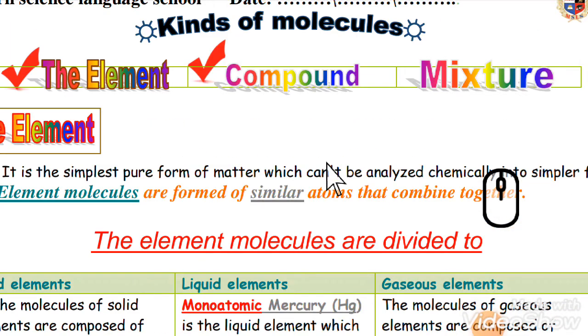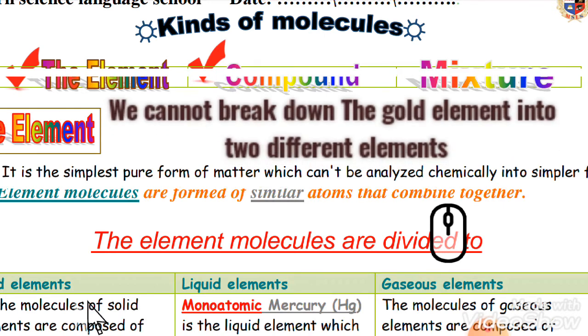An element is the simplest pure form of matter that cannot be decomposed into two substances or more, because it is composed of one kind of atom. Like gold, we can't break down gold into two different elements.